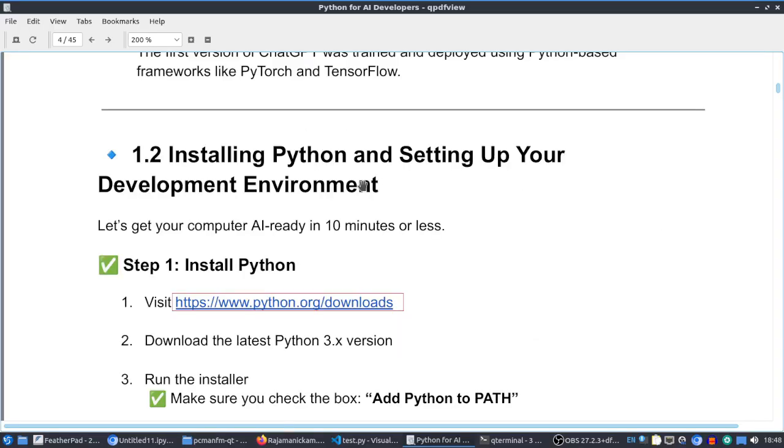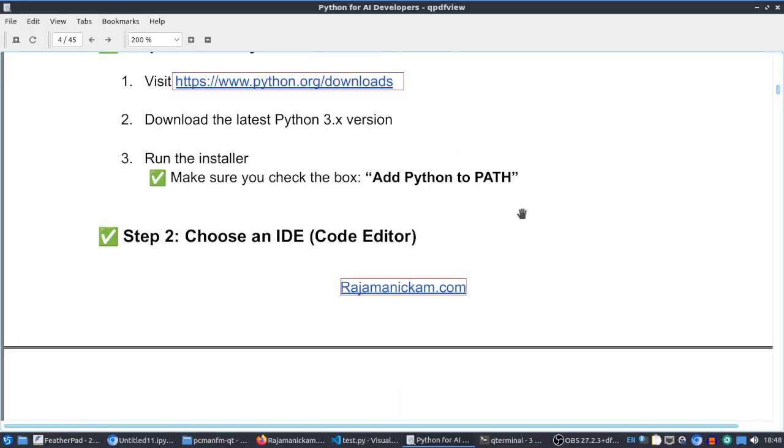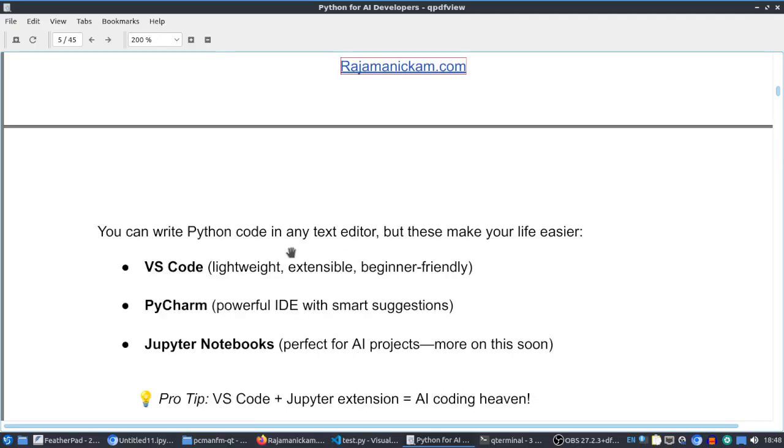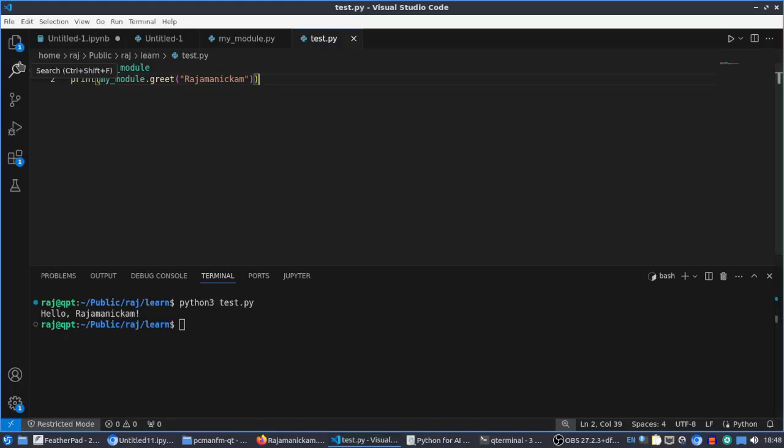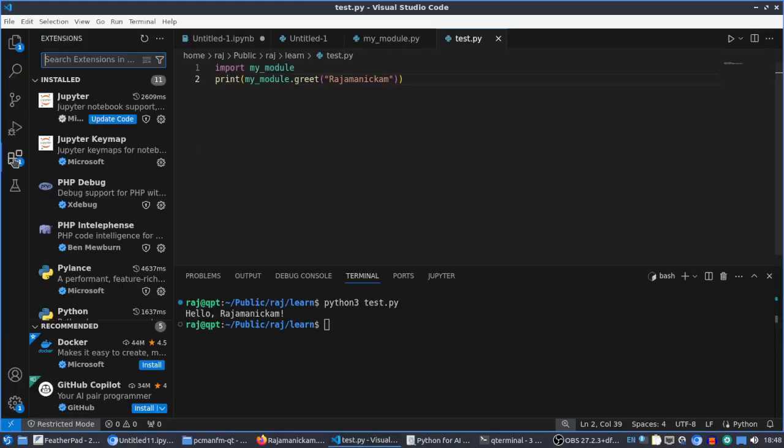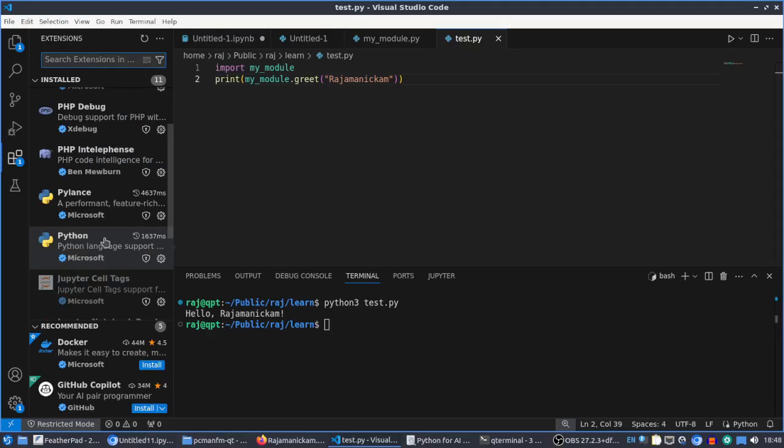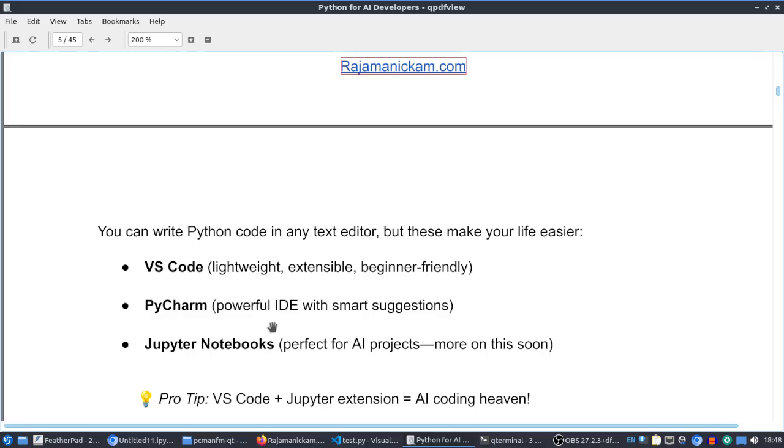First of all, for installing Python, we can go to python.org, download it, and use it on any operating system, right? And for the IDE, integrated development environment, that is the code editor, a lot of options are there. I am using VS Code. It's lightweight, has a lot of extensions, including Python related extensions, so it is beginner friendly. And there are other options like PyCharm, and Jupyter notebooks, which is an important one.